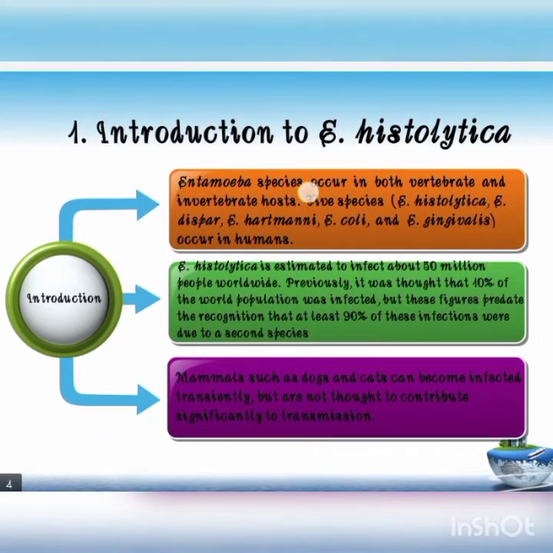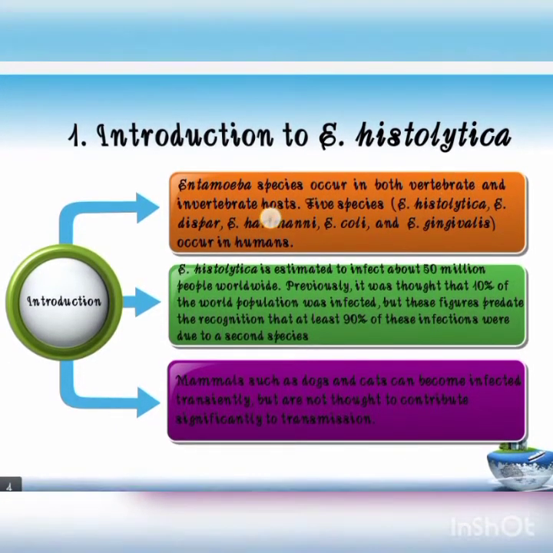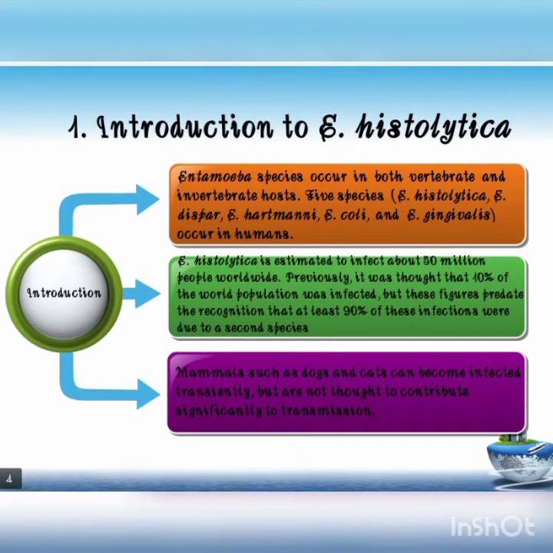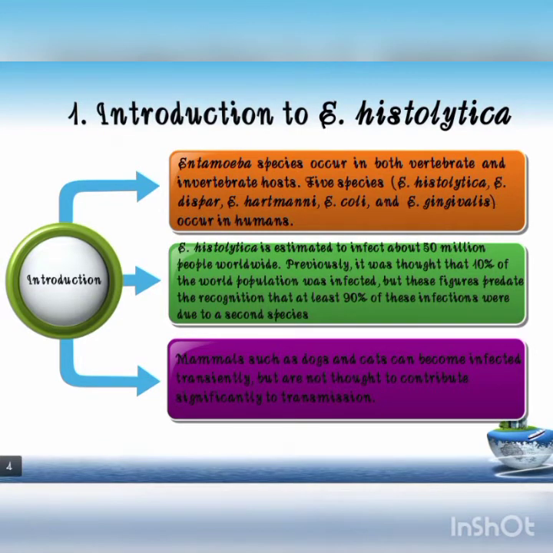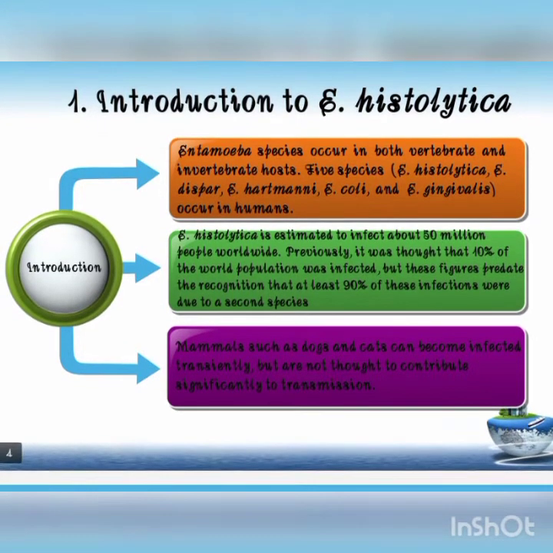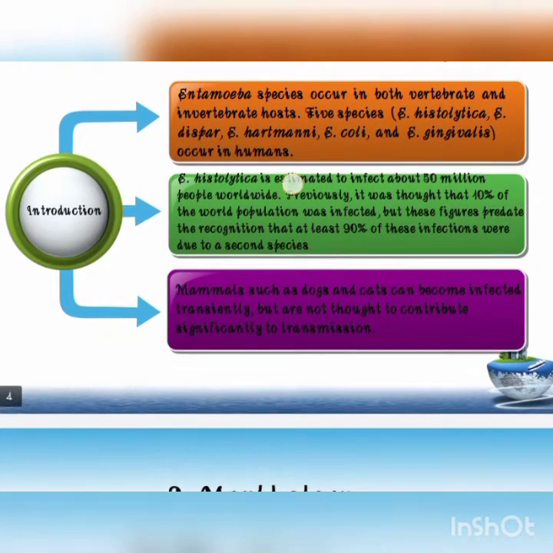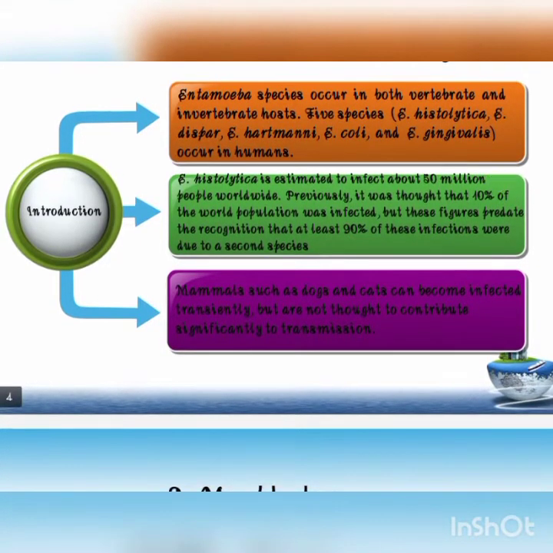Entamoeba species occur in both vertebrate and invertebrate hosts. There are 5 species: histolytica, dispar, hartmanni, coli, gingivalis. Different species but the same genus, belonging to Entamoeba. So Entamoeba histolytica is estimated to infect about 50 million people worldwide.